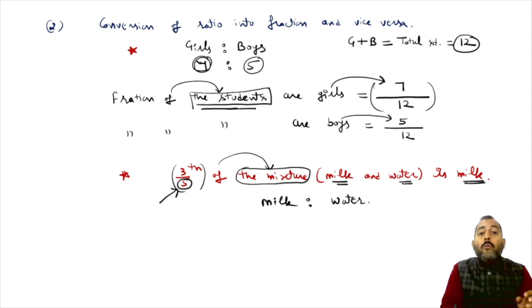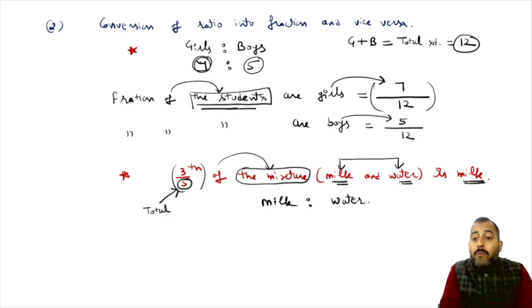So 5 is the total quantity of the mixture of milk and water. It is given that 3/5 of the mixture is milk.